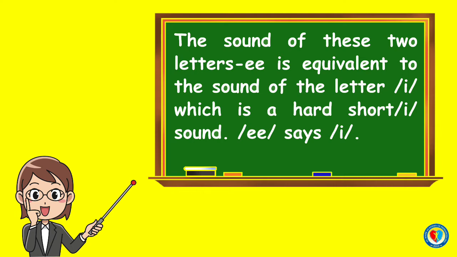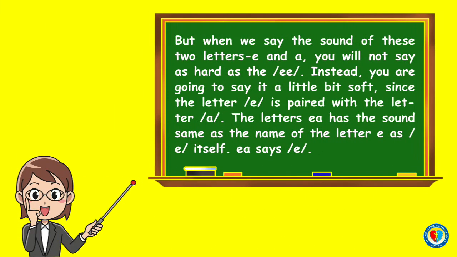E-E says E. But when we say the sound of these two letters E and A, you will not say it as hard as the E-E. Instead, you are going to say it a little bit soft, since the letter E is paired with the letter A. The letters E-A have the same sound as the name of the letter E, as E itself.